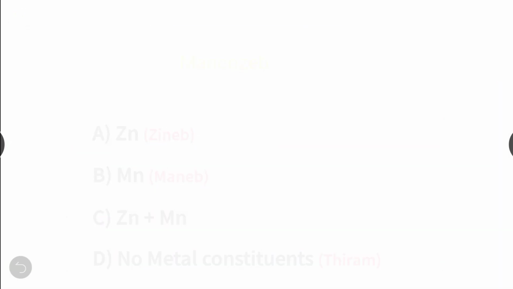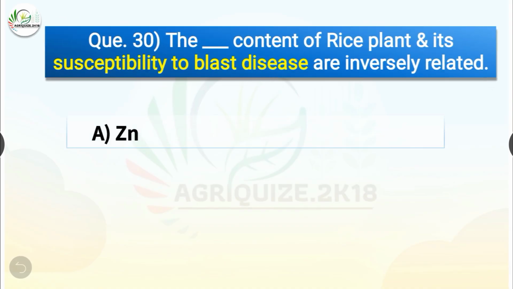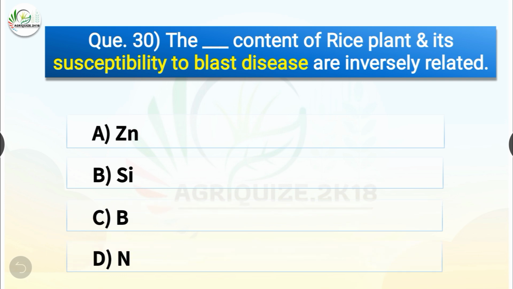Question number 30. The dash content of rice plant and its susceptibility to blast disease are inversely related. The options are zinc, silicon, boron, or nitrogen. The correct answer is option B, Si. So the Si content of rice plant and its susceptibility to blast disease are inversely related. In rice, silicon application has been associated with an increase in resistance against blast disease.